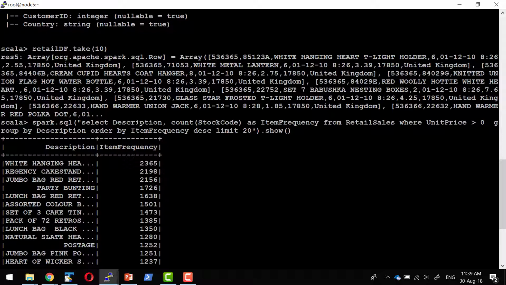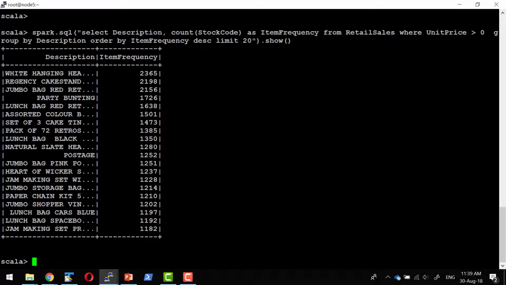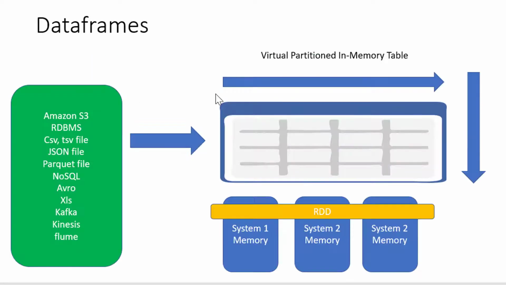So typically a data frame size could be anything. As long as we have a bigger cluster, we can have any size of data frame and we can do the analysis, and data frame has the capability to exist in memory. So we are going to get a very fast response whenever we do the query. So in short, data frame is nothing but any data available in any data source can be represented as a virtual table spread across n number of systems which has n number of rows and columns.